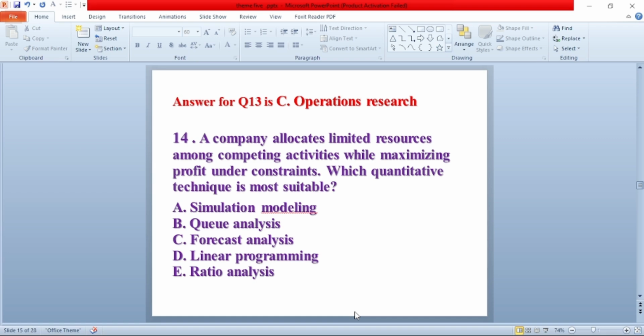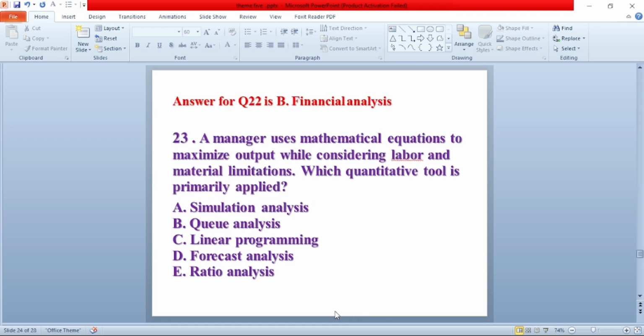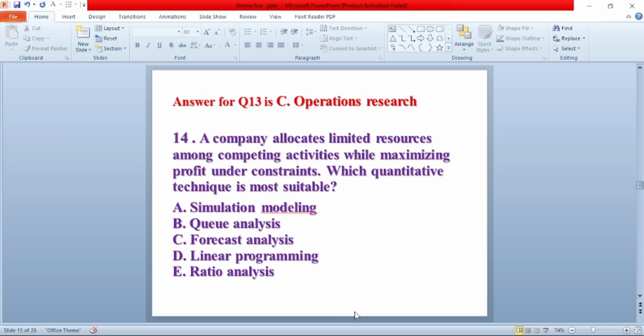Question number 14. A company allocates limited resource among competing activities while maximizing profit under constraints. Which quantitative technique is most suitable? A. Simulation modeling. B. Q analysis. C. Forecasting analysis. D. Linear programming. E. Ratio analysis. The answer for this question is D. Linear programming.